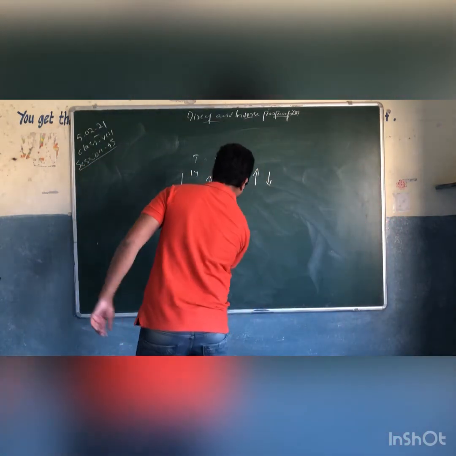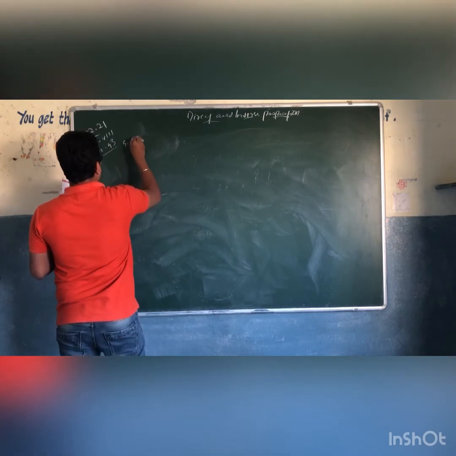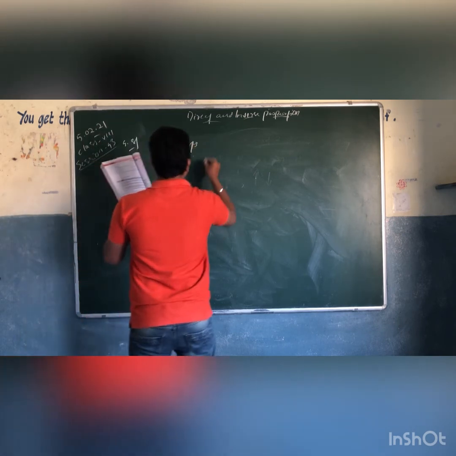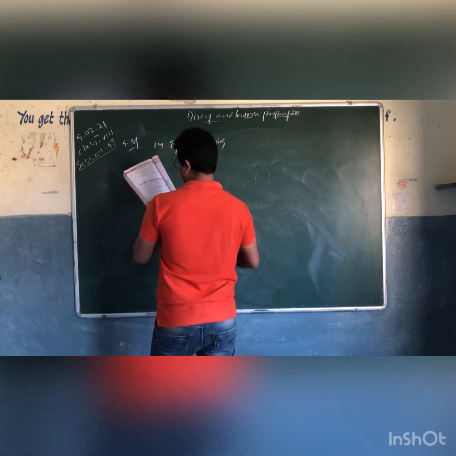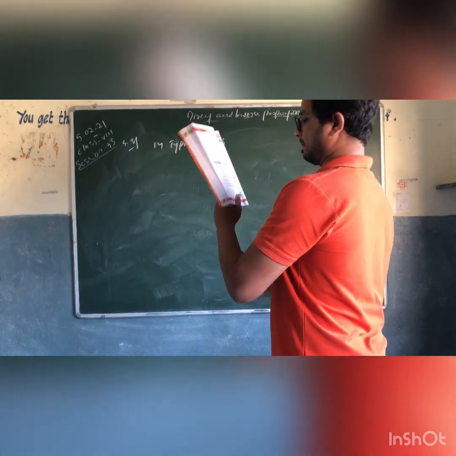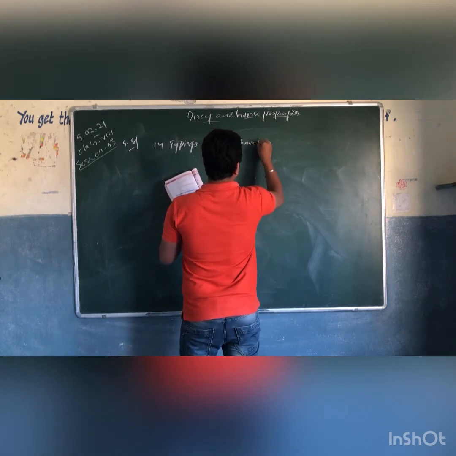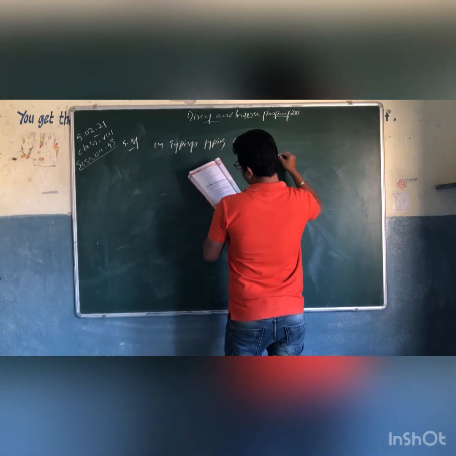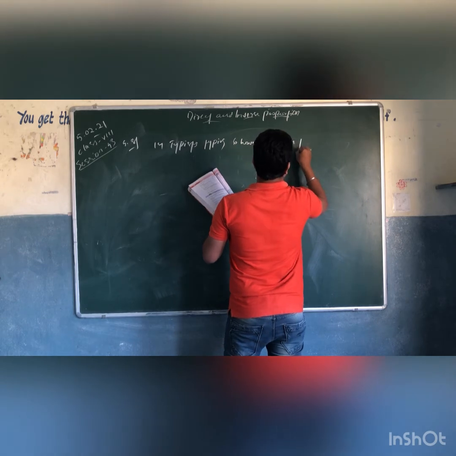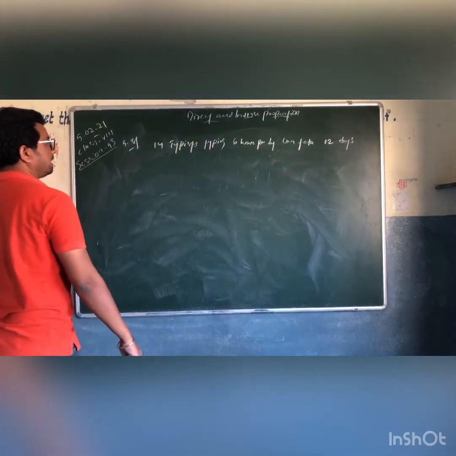So let's write it in a tabular form. 14 typists typing 6 hours per day can take 12 days.